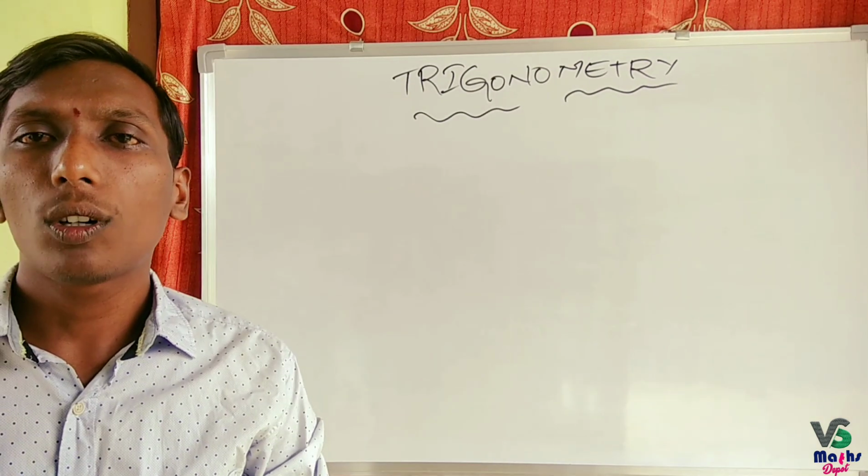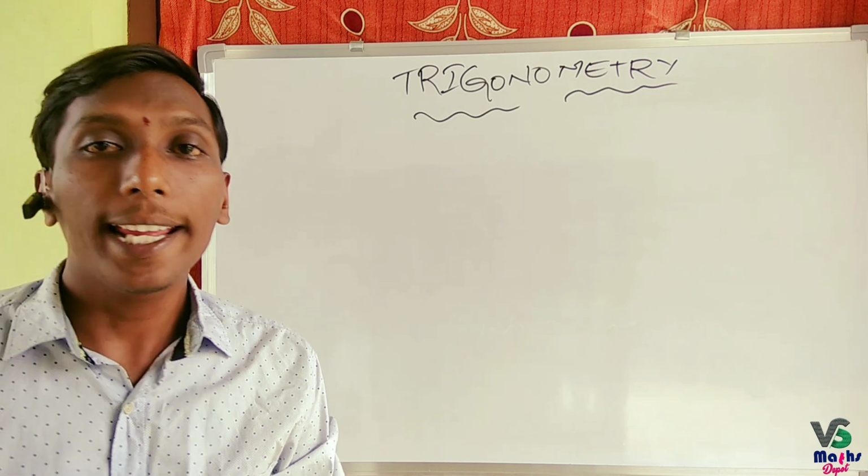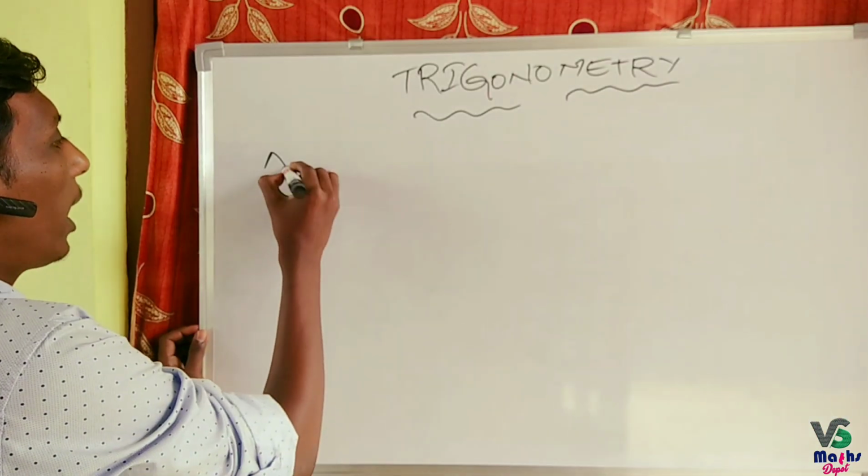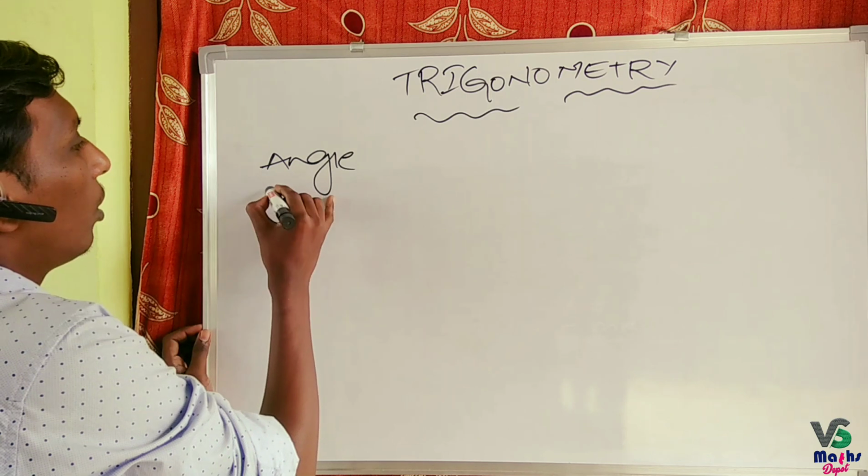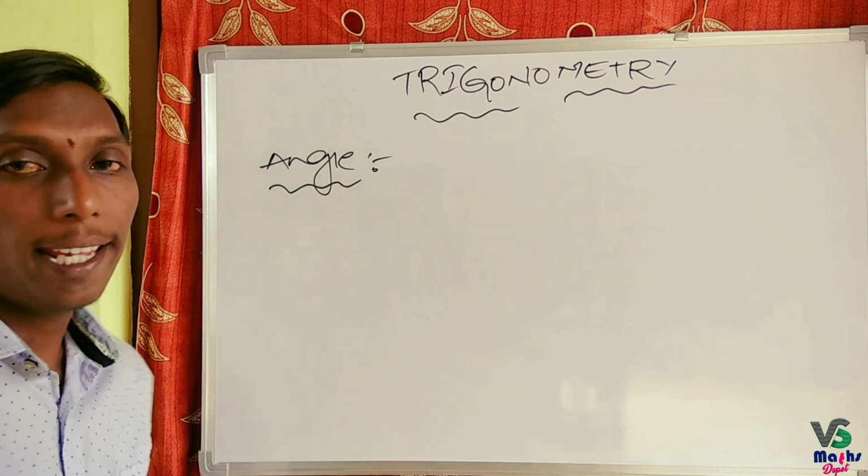Now let us discuss the definition of an angle. What is meant by an angle?